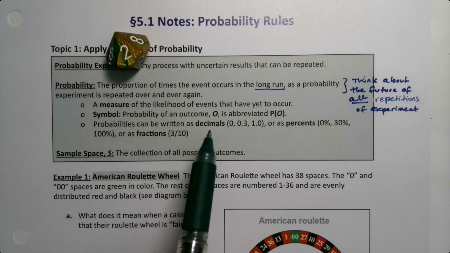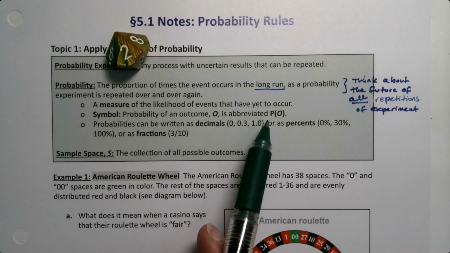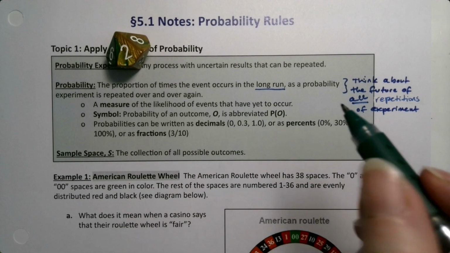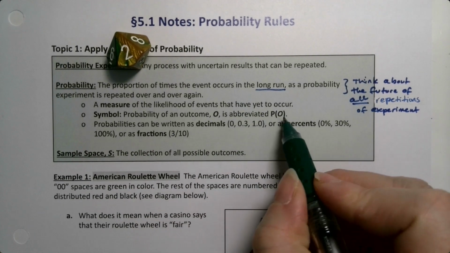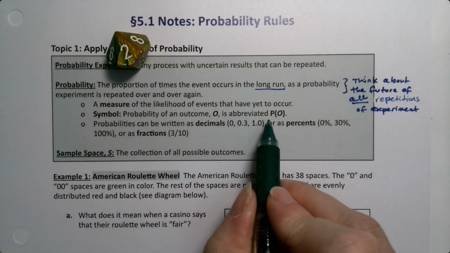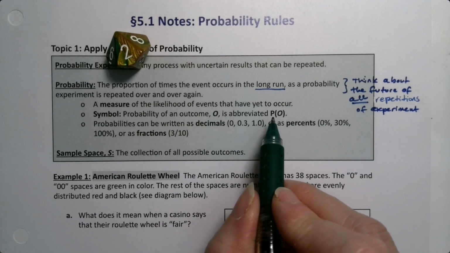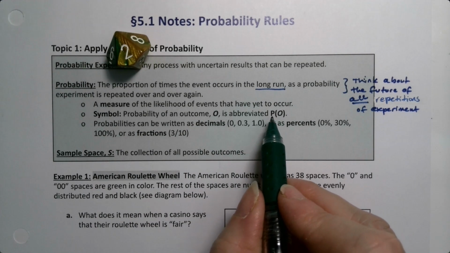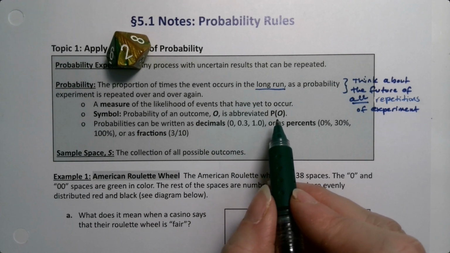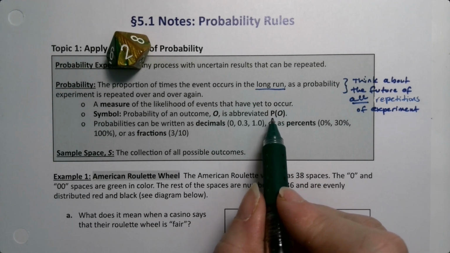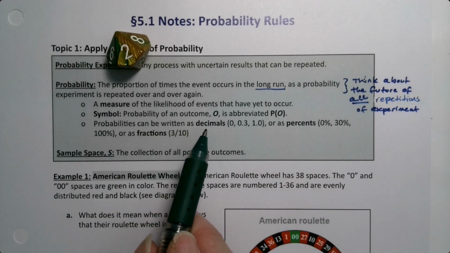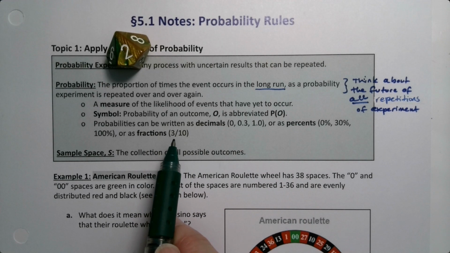Now, the probability of an outcome is abbreviated P of O, O being the outcome. And then the capital P stands for probability. It's a function, right? So if you remember in algebra class where you learned F parentheses X stands for F of X, that's what P is. It's a probability function. Probabilities can be written as decimals, as percents, or as fractions.